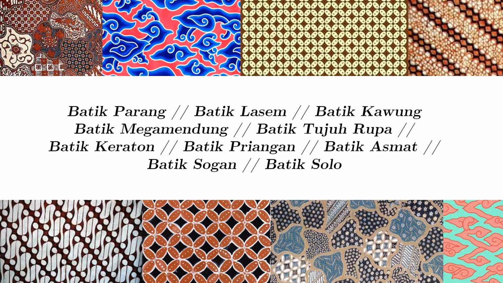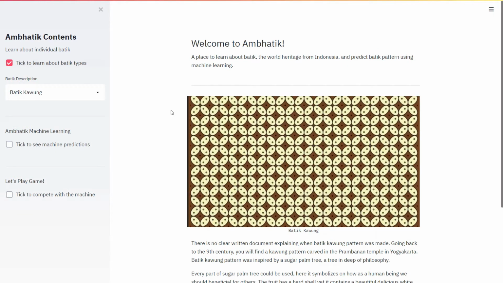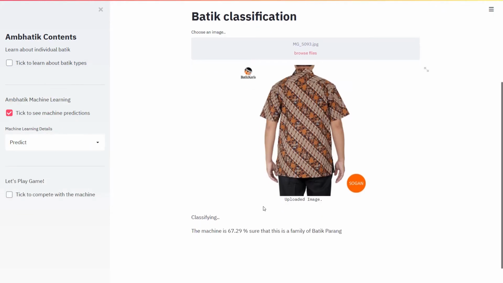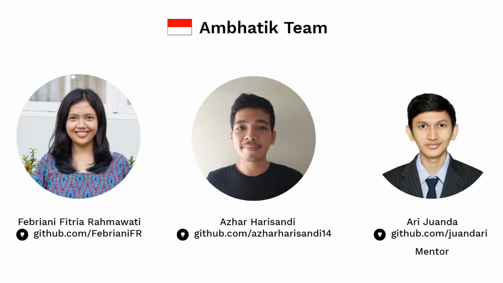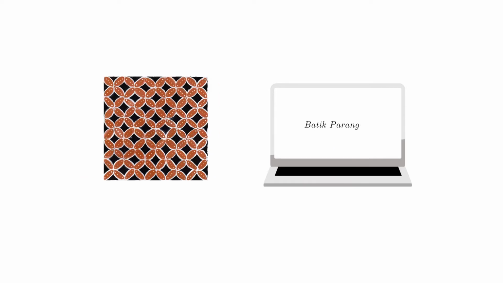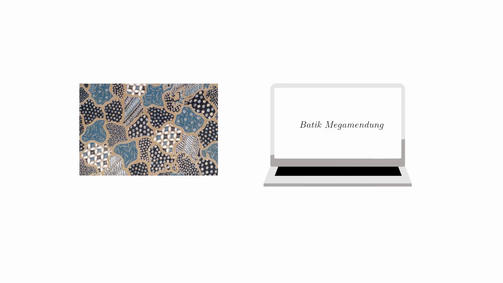In this digital era, we can train our machine to recognize and classify the pattern of batik. Introducing Ambatik, a website application that is fully built using Python, a place to learn, predict, and classify batik patterns using machine learning. Meet the Ambatik team, aspiring data scientists Febri, Azhar, and our mentor Ari. Ambatik is an algorithm that we built to recognize patterns in batik and classify the batik pattern using convolutional neural networks. Let's dig into the details.